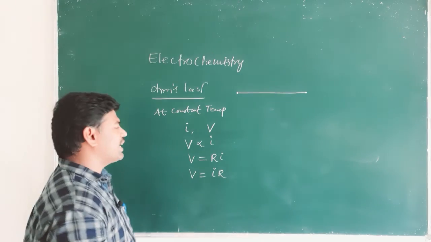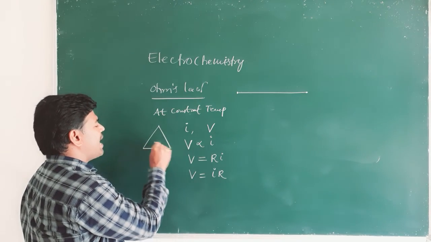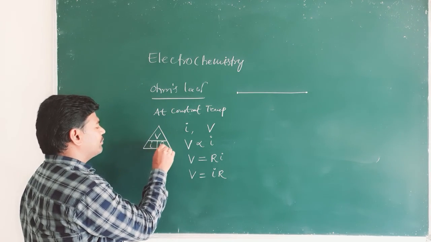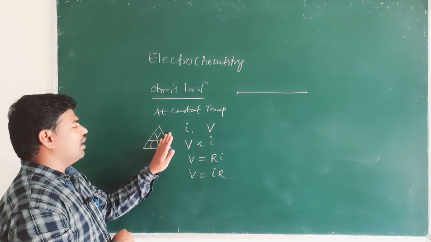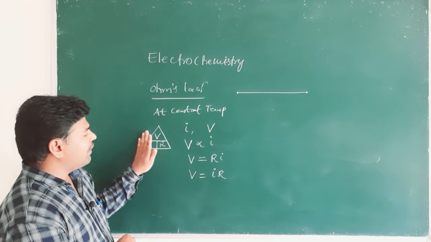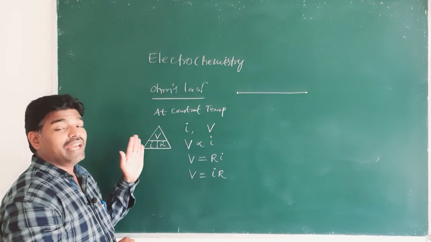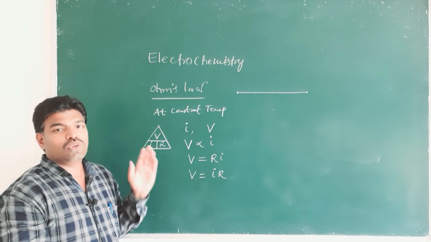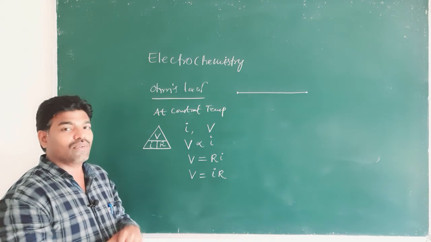In earlier classes we learned Ohm's law with a magic triangle: V equal to IR, so R equal to V by I, I equal to V by R, and V equal to IR. This is the magic triangle by which in lower classes you all learnt Ohm's law. So V equal to IR is Ohm's law.